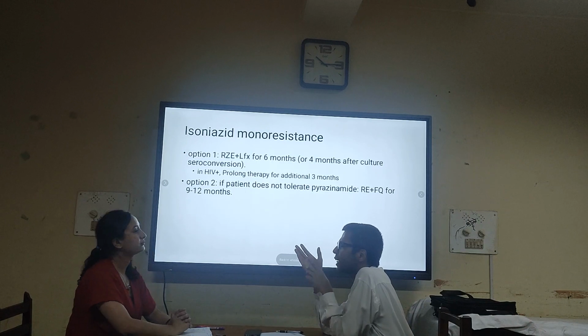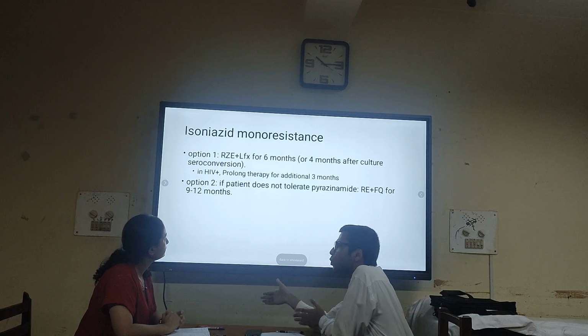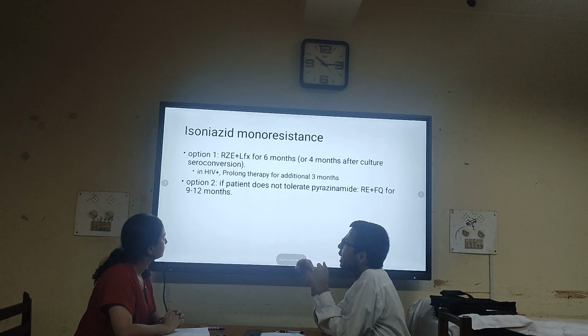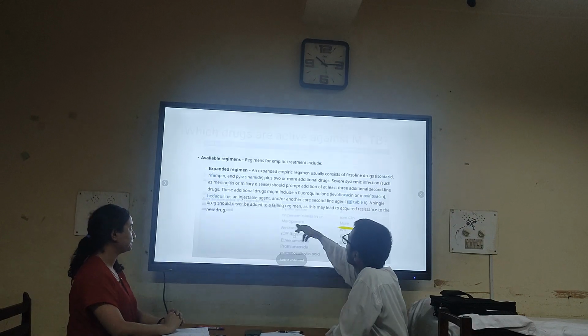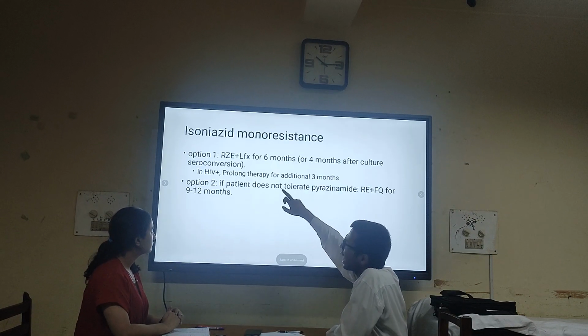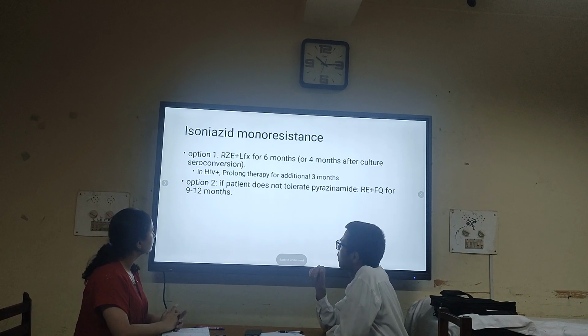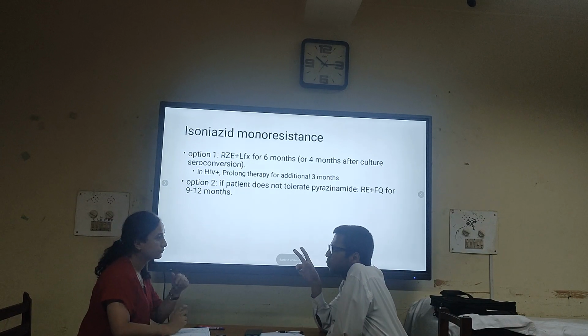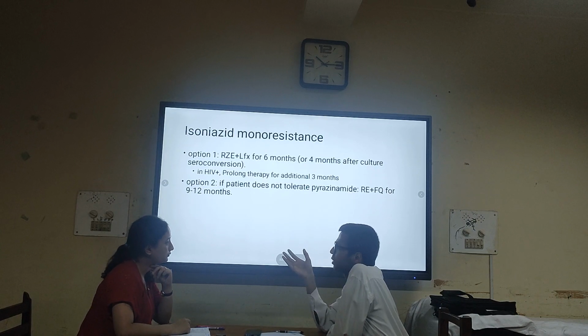Then the remaining three, rifampicin, pyrazinamide, and ethambutol, you can give, and add one fluoroquinolone. As you already told, these fluoroquinolones come in group 1. So add one fluoroquinolone in addition to RZE and give it for 6 months. So that can be one option. But in HIV positive patients, you have to prolong the duration by an extra 3 months.